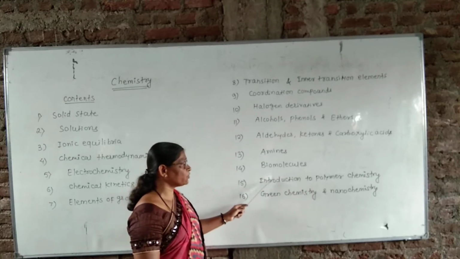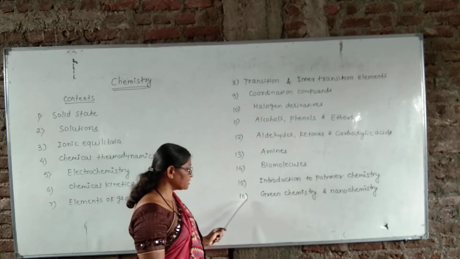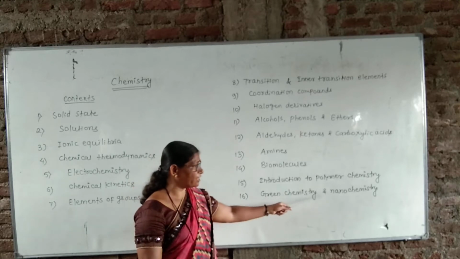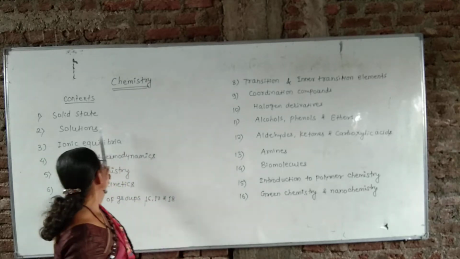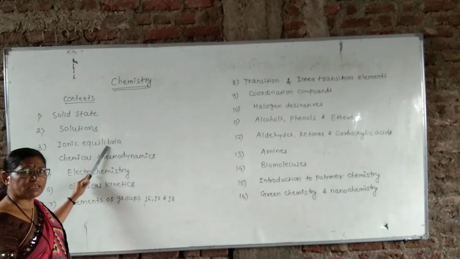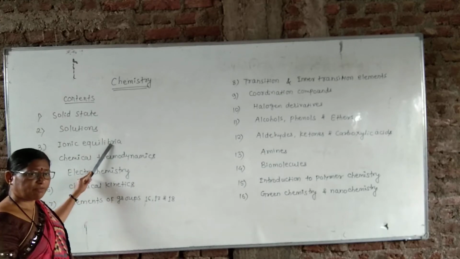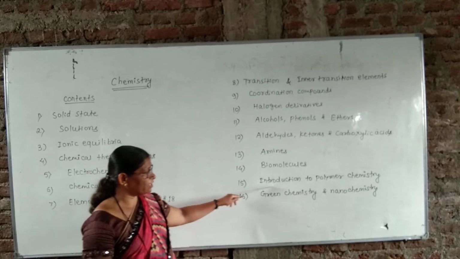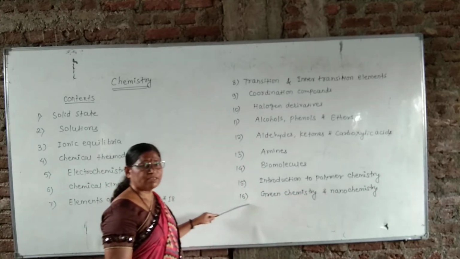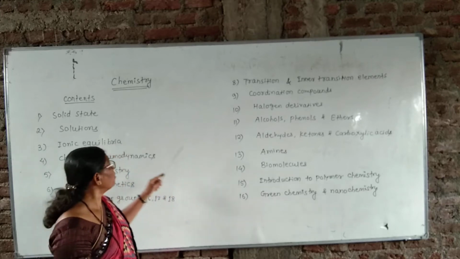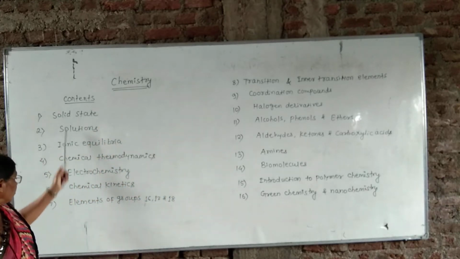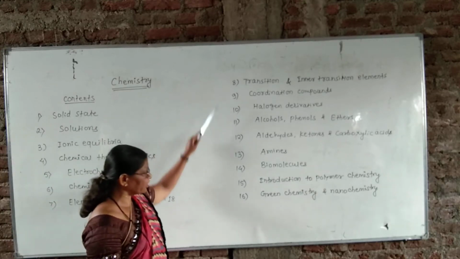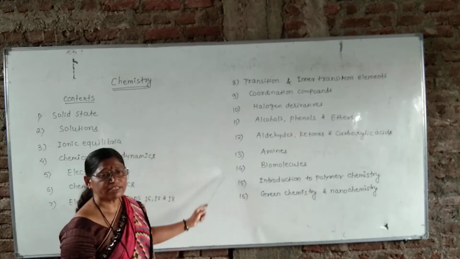Chapter 15 is introduction to polymer chemistry, and chapter 16 is newly introduced chapter in our syllabus, that is green chemistry and nanochemistry. One more chapter is new in this syllabus, but this chapter is also included in first old syllabus. Therefore this is not a new chapter, but the 16th chapter is totally new chapter included in the 12th chemistry. Now these chapters from chapter 1 to 7, these are the chapters of part first, and chapter number 8 to 16, these are the chapters from the part second.